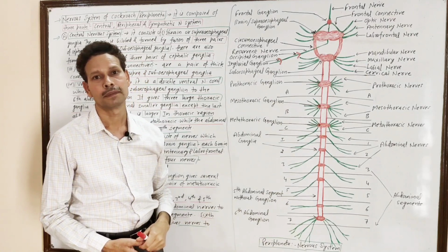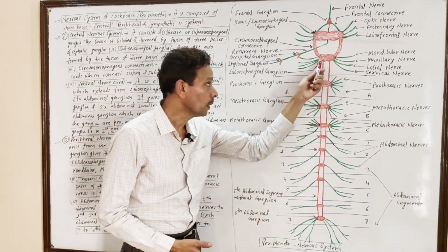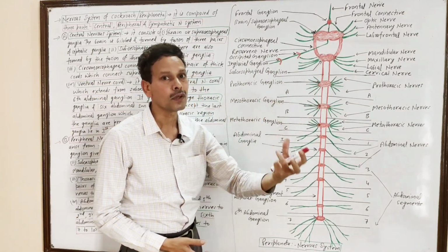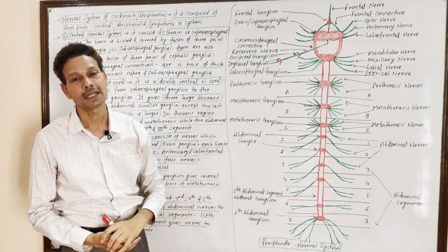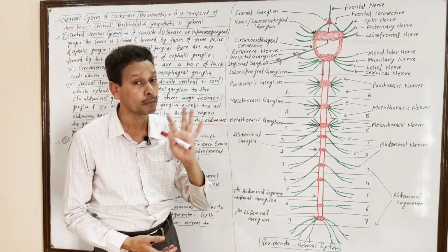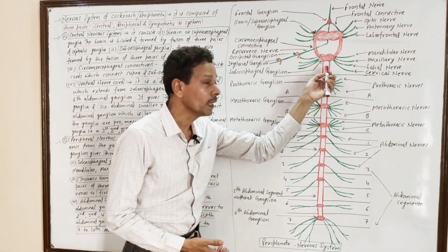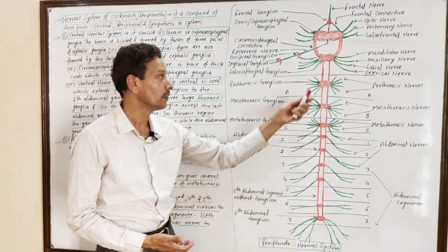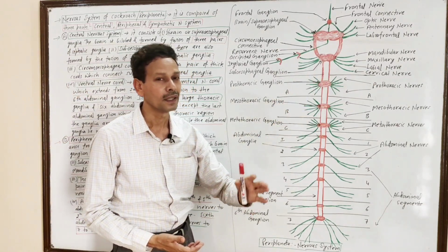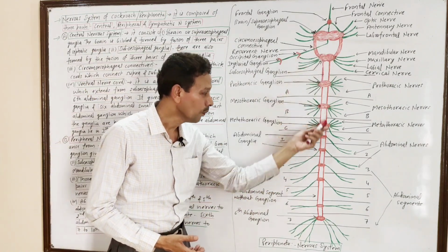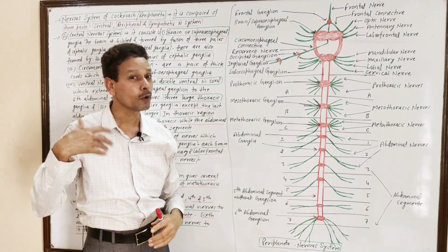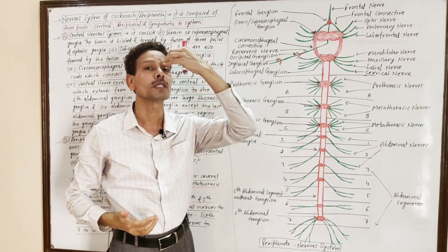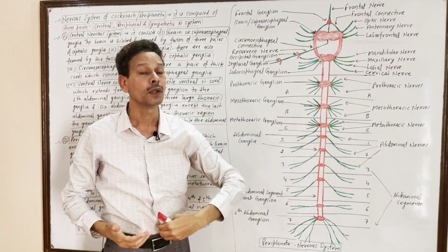Then the next part is the ventral nerve cord. Note down, ventral nerve cord, it is a double structure. In case of non-chordates, in case of insects, arthropods, cockroach, Periplaneta, the nerve cord is double and always ventral in position. But in case of chordates, the nerve cord is single and it is always dorsal.